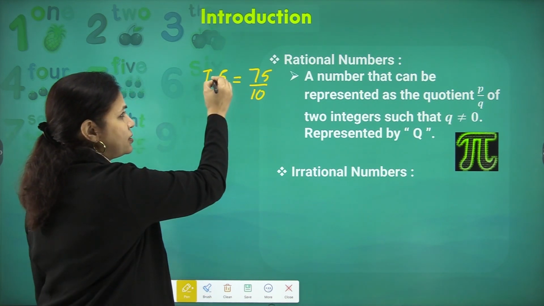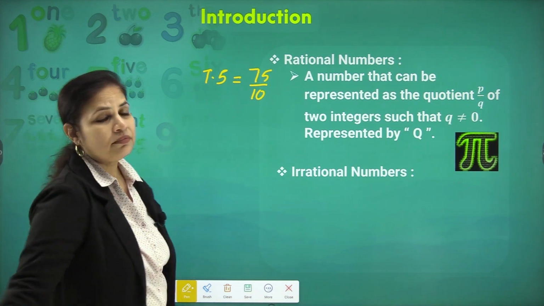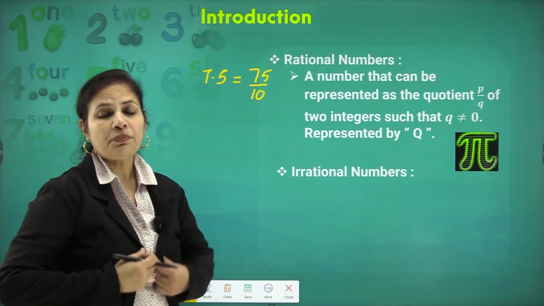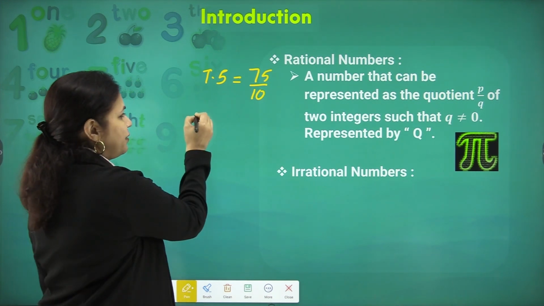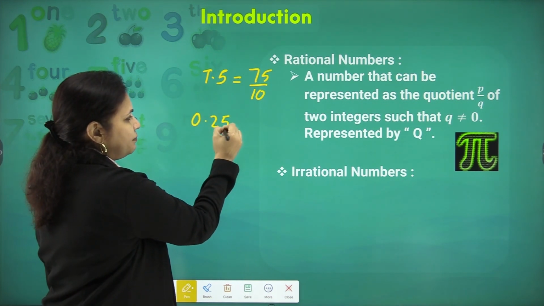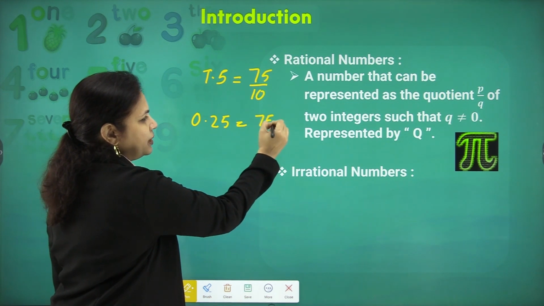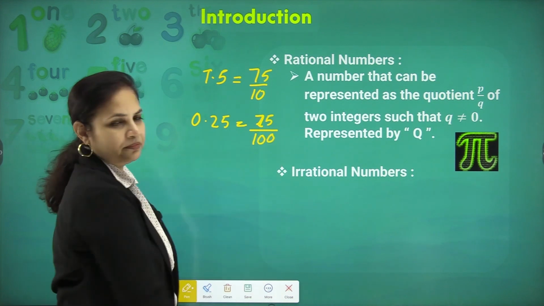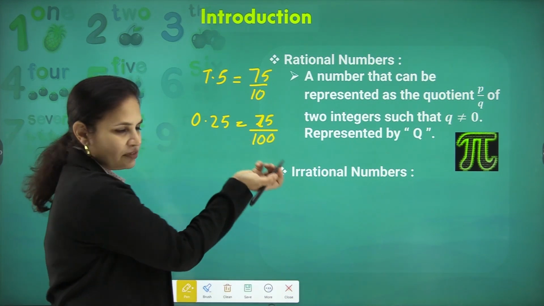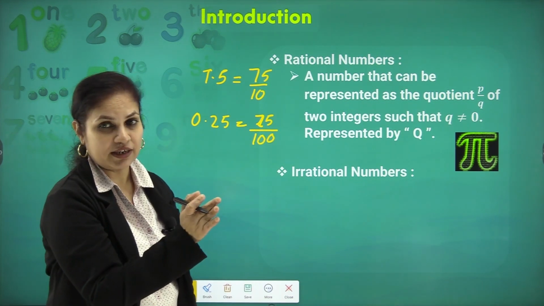Why? Because the digits after the decimal point are finite. It is terminating. Even if I write 0.25, I will have denominator 100, because we have 2 digits after the decimal point and it is finite.